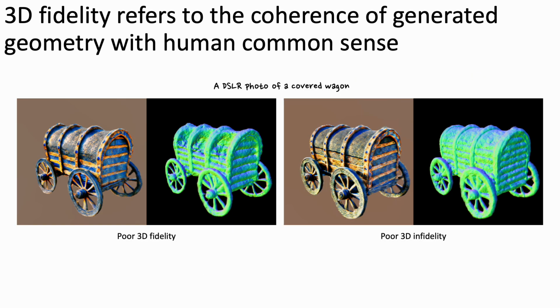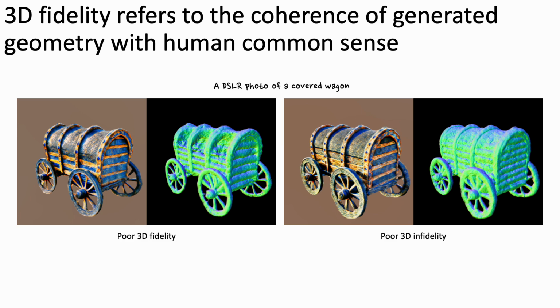However, despite the improvement in 3D consistency, the 3D fidelity still remains an issue. By the term 3D fidelity, we refer to the coherence of the generated geometry with human common sense. For example, we can say a generated 3D object has high 3D fidelity if its geometry and surfaces are smooth, detailed, and complete.